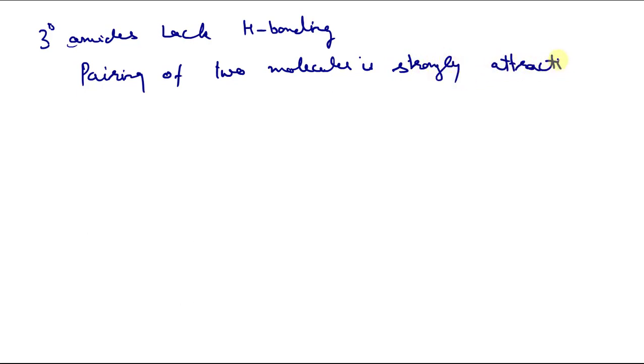I will show you the bonding, how they attract. It helps to stabilize the liquid phase.